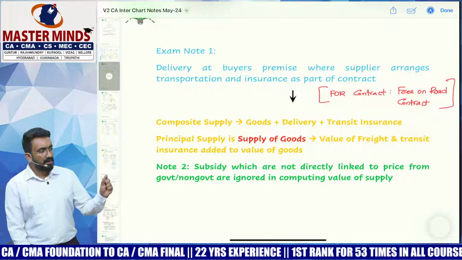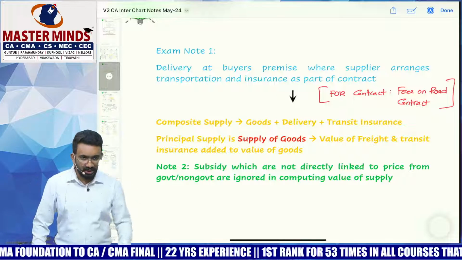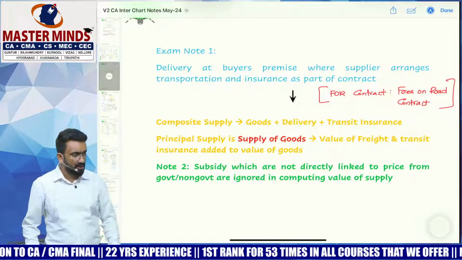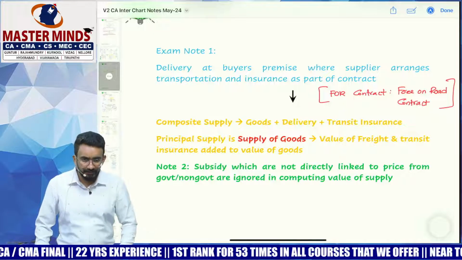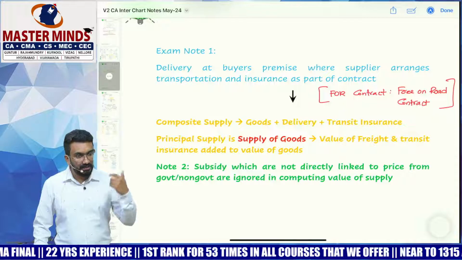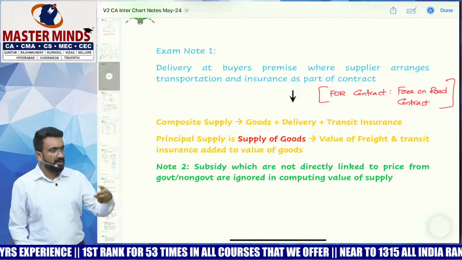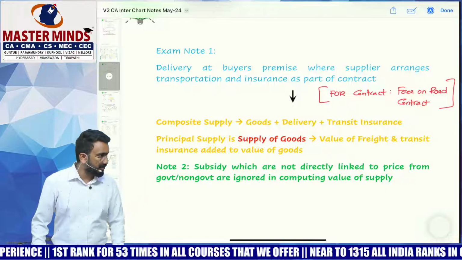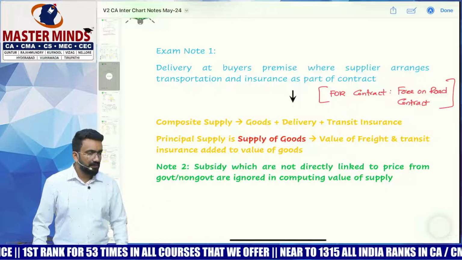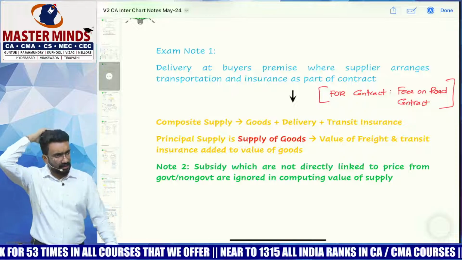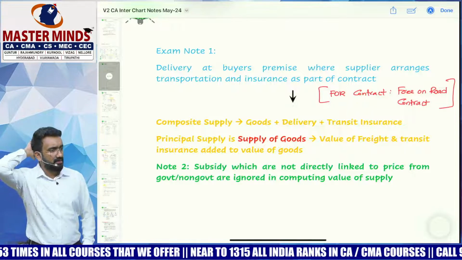Now I'm incurring additional delivery charges to take the product from my location to the customer's location, and I will be charging this from whom? Supplier will be charging finally from the customer. So delivery charges will be added to my price, or will be separately collected also in my FOR contract. Okay, now you think about this way. If there is FOR contract, should the delivery charges be added to the value?